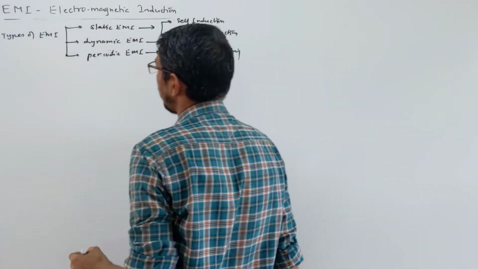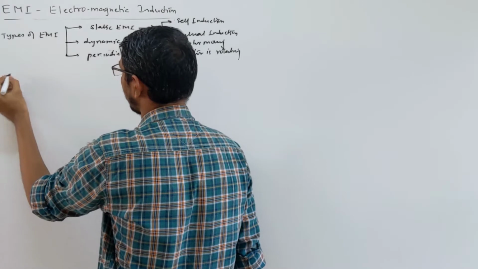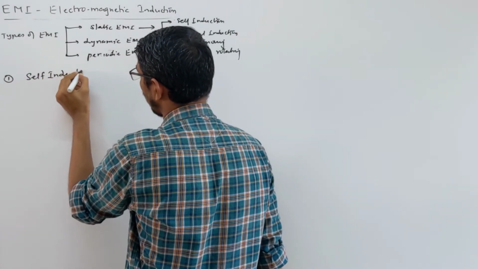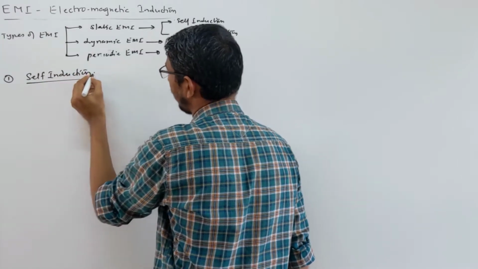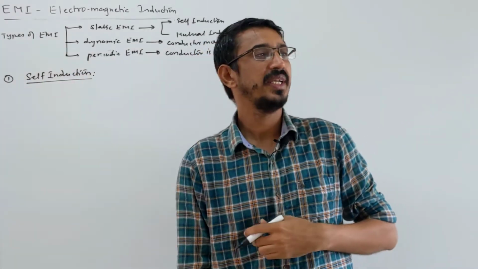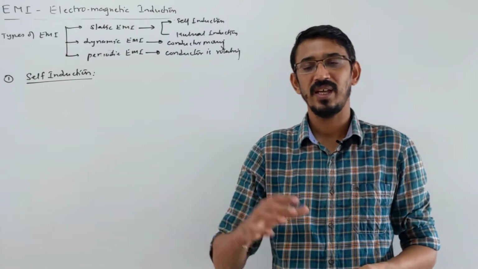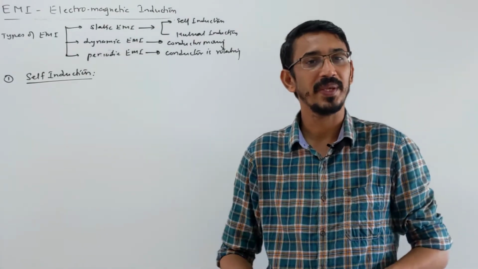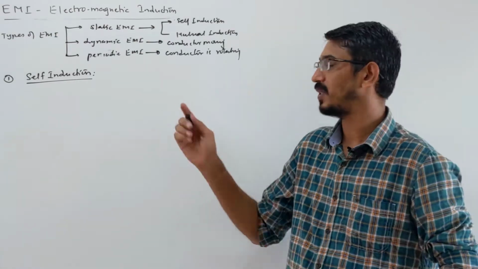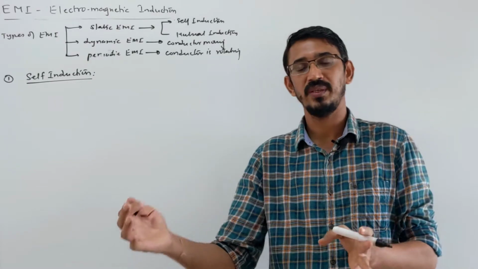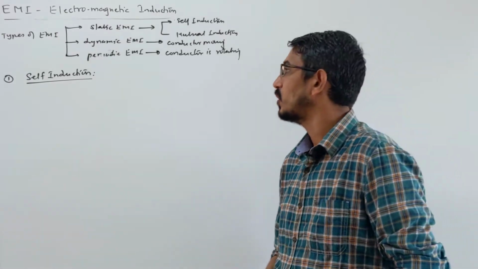So first we're talking about static EMI, self-induction and mutual induction. Let's see what they are. What is self-induction? What does induction mean? Simply, the meaning of induction is producing something without touching. This word also comes in electrostatics, where we can induce charge without touching, right? That is induction.